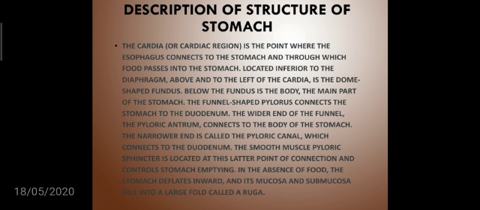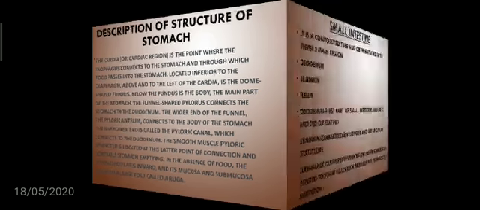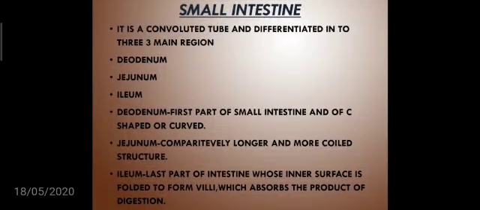The wider end of the funnel, the pyloric antrum, connects to the body of the stomach. The narrower end is called the pyloric canal, which connects to the duodenum. The smooth muscle pyloric sphincter is located at the lateral point of the connection and controls stomach emptying. In the absence of food, the stomach deflates inwards and its mucosa and submucosa fall into large folds called rugae.